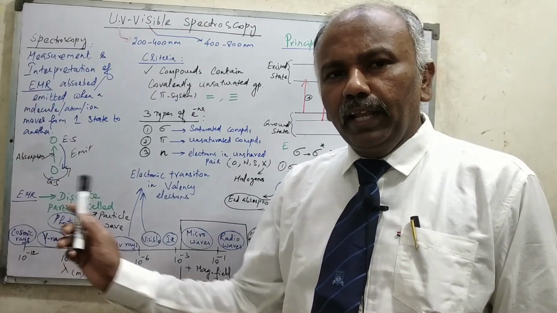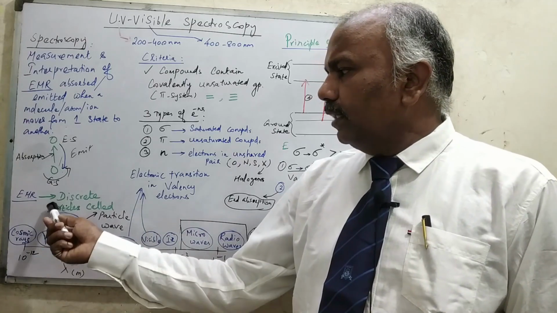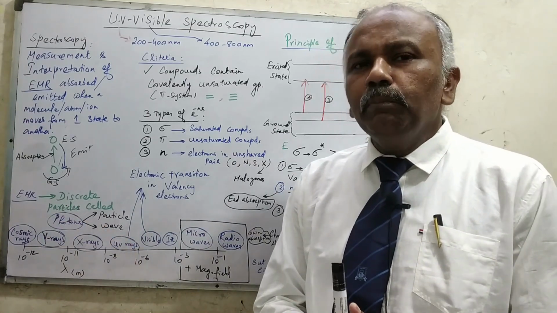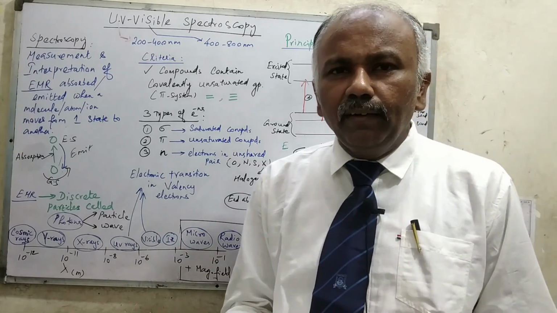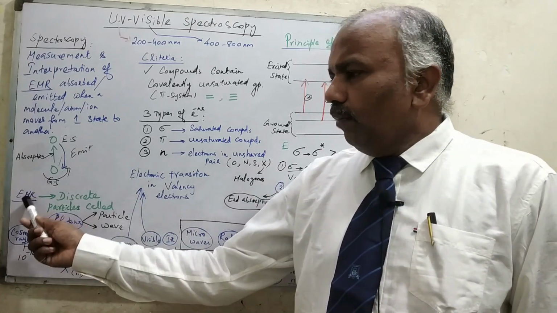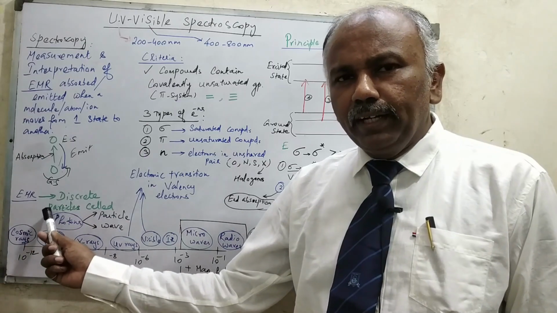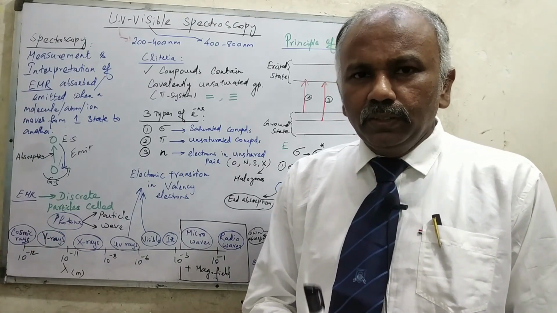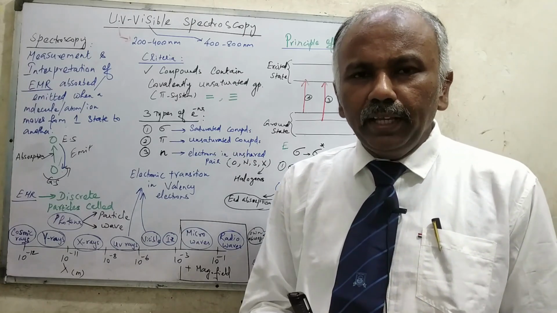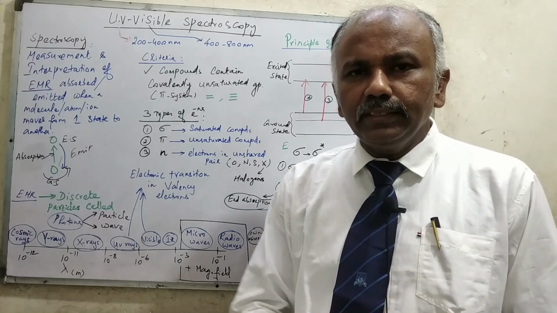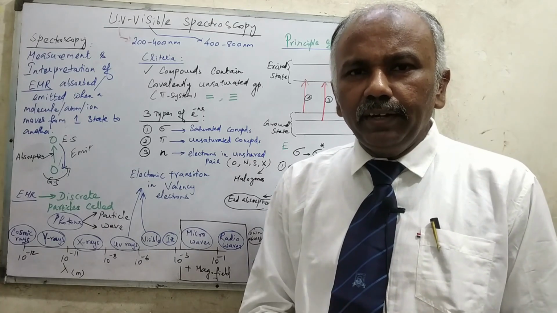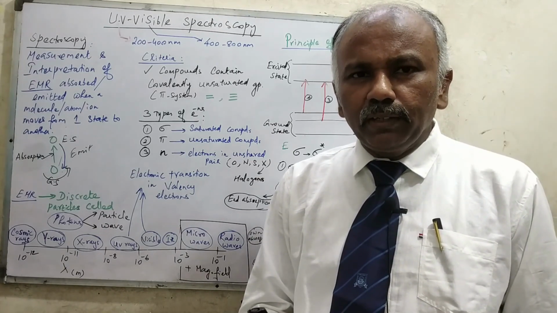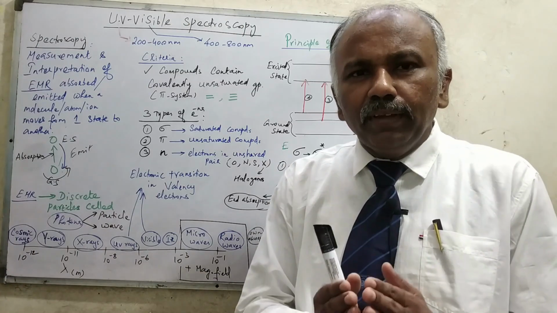Electromagnetic radiations, EMR, are discrete particles called photons, which have both particle characteristics as well as wave characteristics. When I discuss electromagnetic radiation, there are different classes in nature, starting from cosmic rays, gamma rays, X-rays, UV radiations, visible radiations, infrared radiations, microwaves and radio waves. These are the various types of electromagnetic radiations based upon the wavelength range.